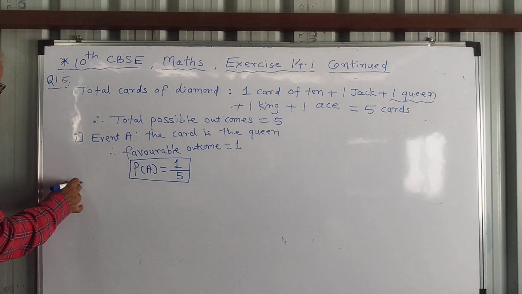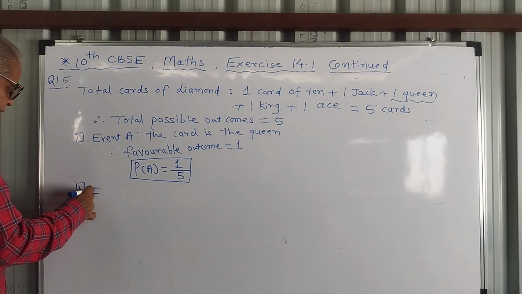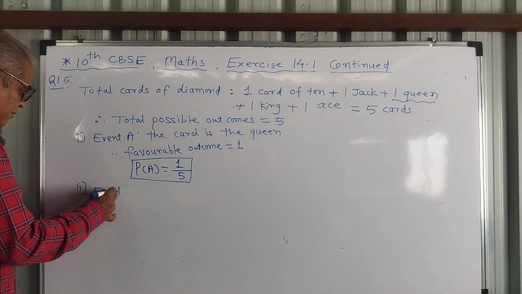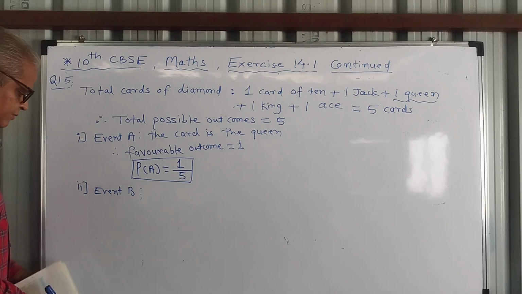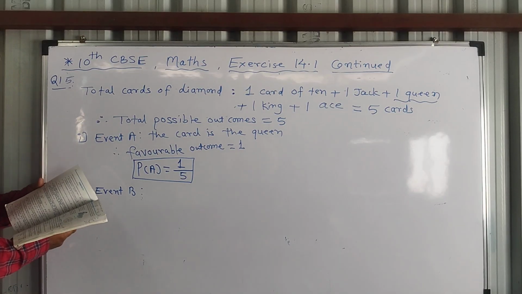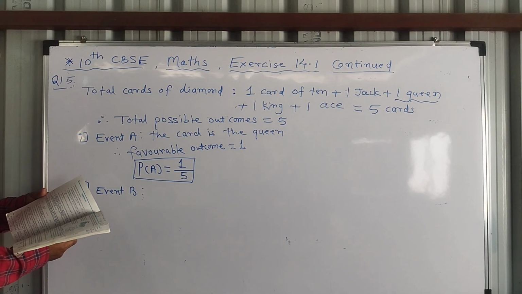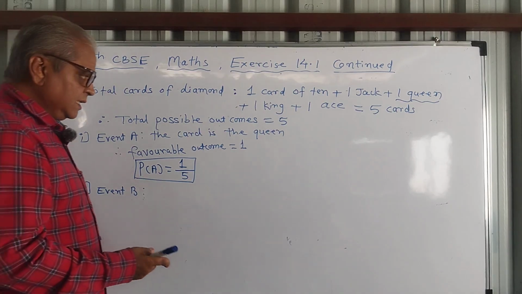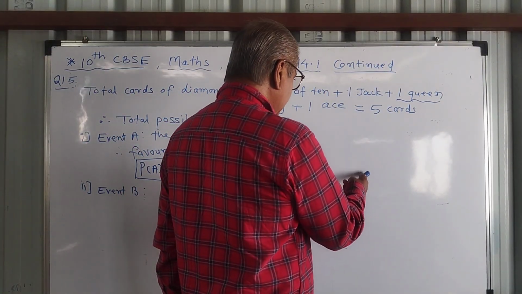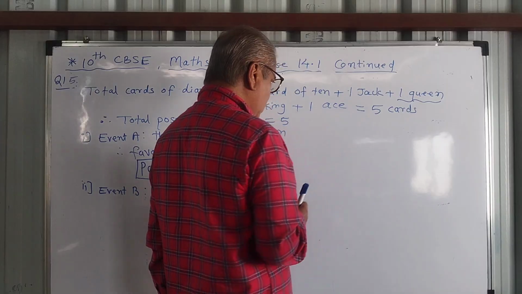Now sub question second, event B. See, the queen drawn is put aside. When the queen is drawn and it is put aside, now remaining cards will be 4 only.